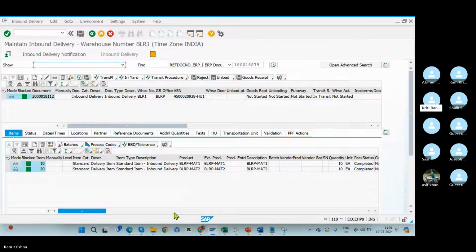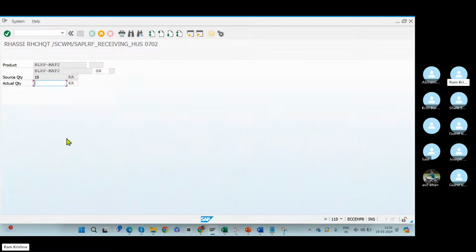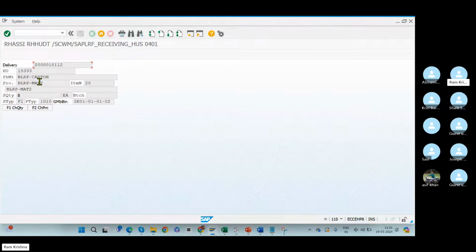We'll update in the RF gun. Can you see? F1, change quantity. Actual quantity, how much you are receiving. In this case, I'll keep only 8 quantity, I am receiving. Can you see? The system has changed the 8 quantity.